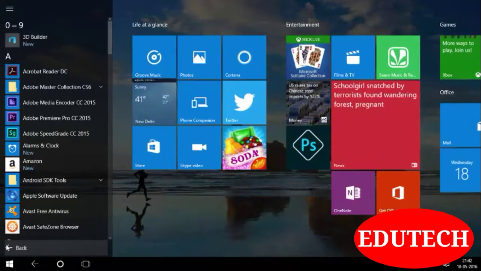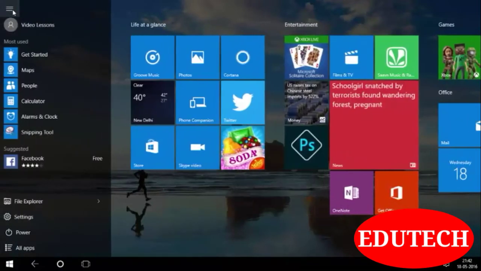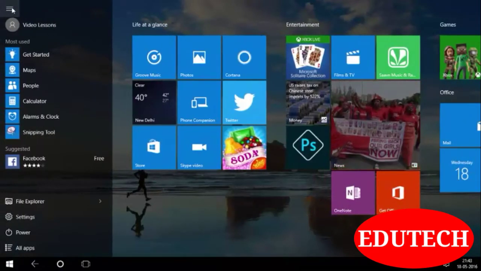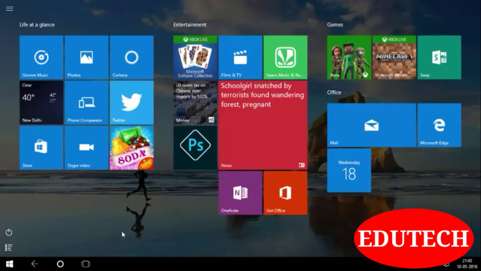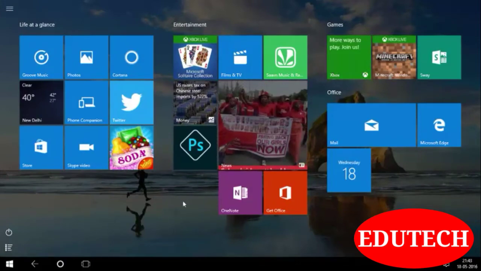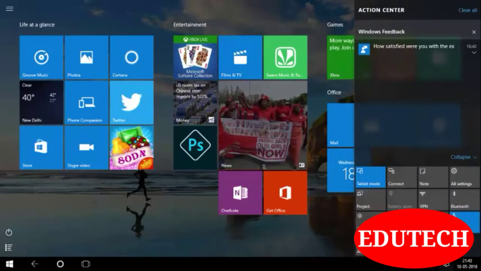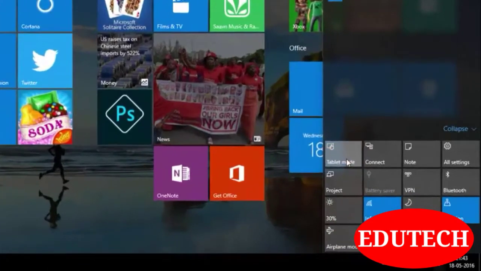Here is the All Programs button. For more options, you can click this menu button and you can go to File Explorer, Settings and Power options. So this is basically a tablet view. To get back to desktop view, again click on tablet mode.